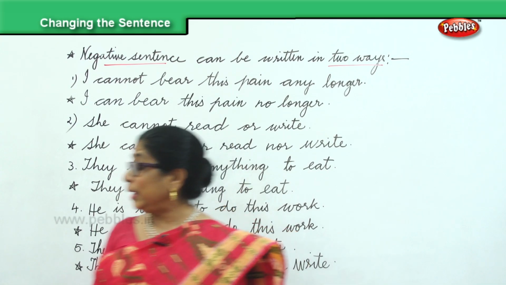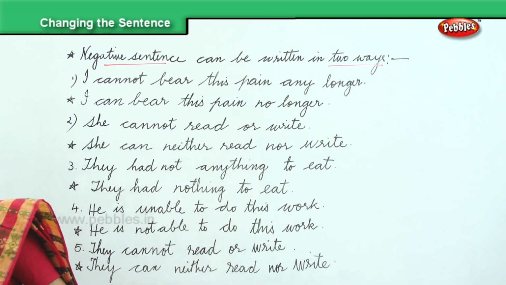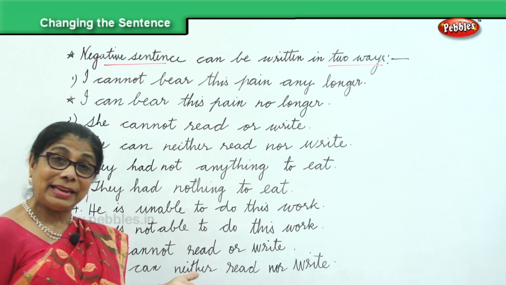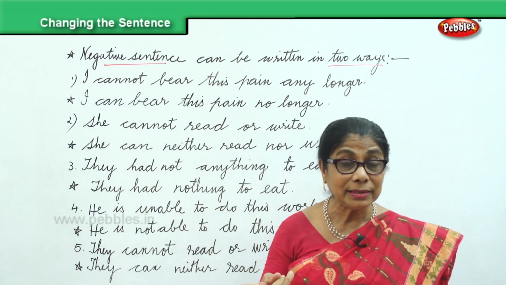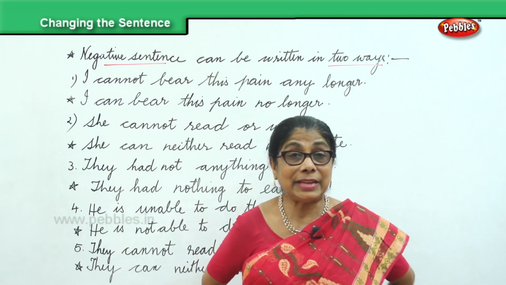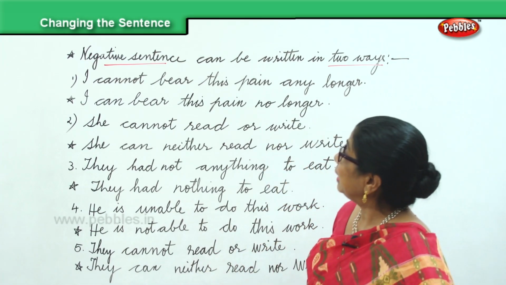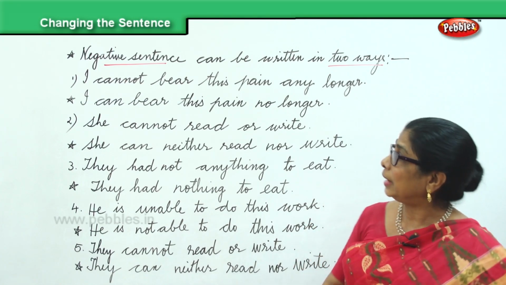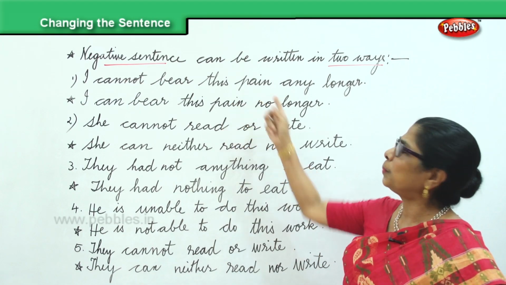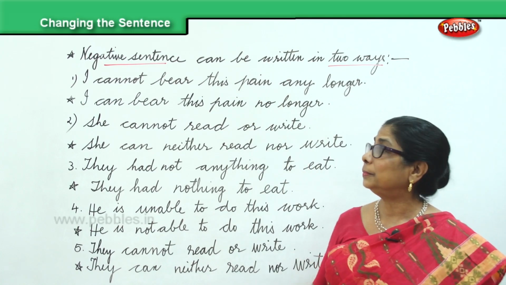Okay. Now, we learned to write the same negative sentence in a different way. So, two ways of writing a negative sentence. That's what we learned now. A negative sentence can be written in two ways. I cannot bear this pain any longer.